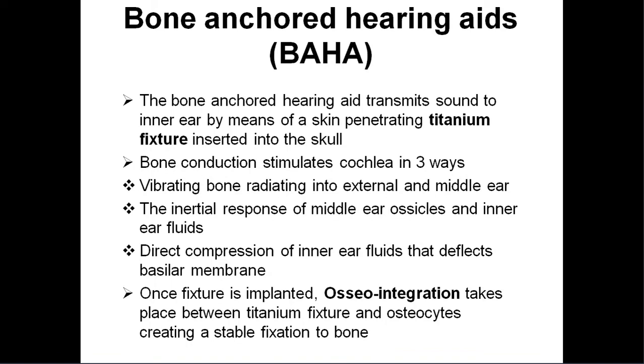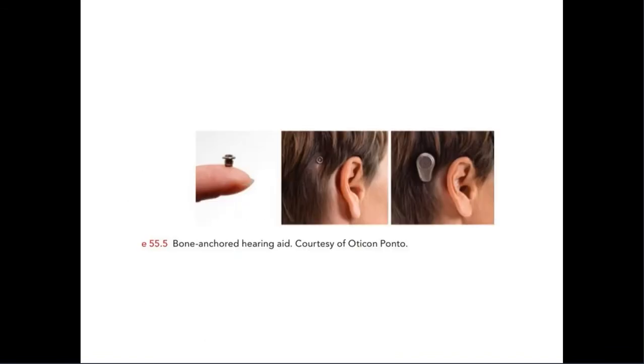Once the fixture is implanted into the skull bone, there is a process called osseointegration. It takes place between the titanium fixture and the osteocytes, creating a stable fixation between the bone and the titanium fixture. For this osseointegration, it will take around 2 to 3 months, or between 3 to 6 months.